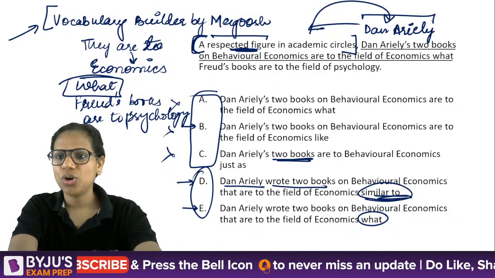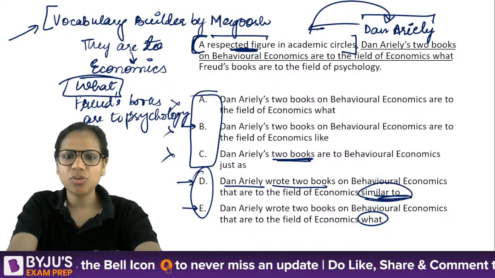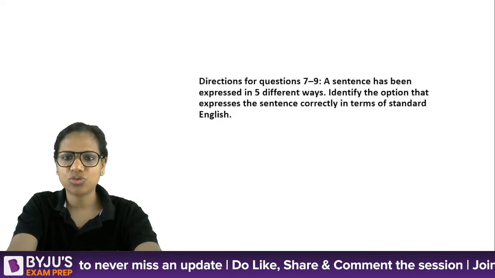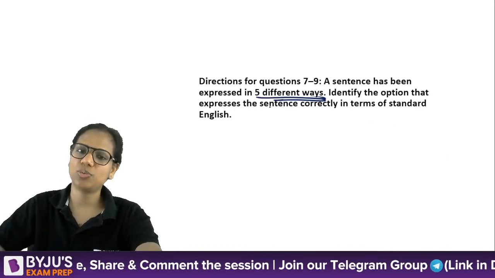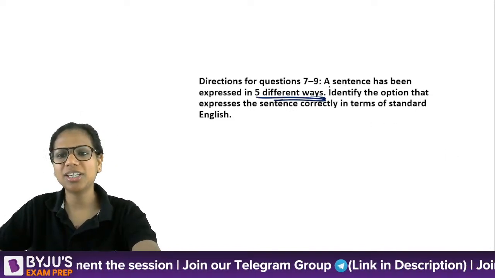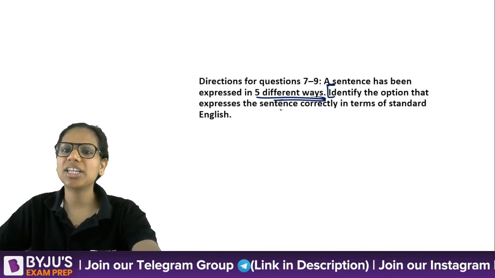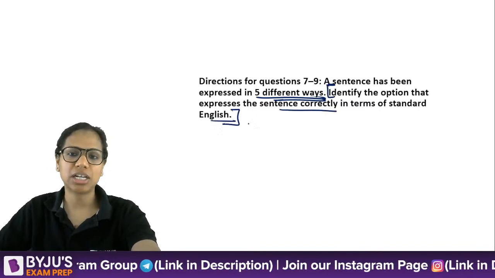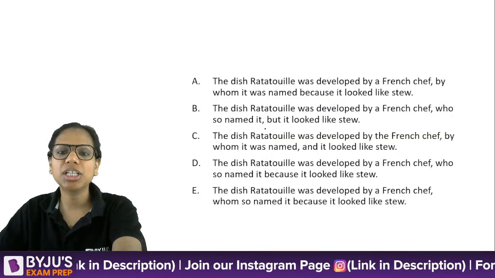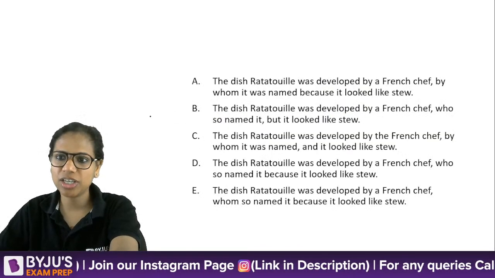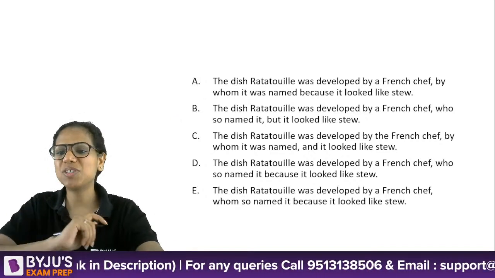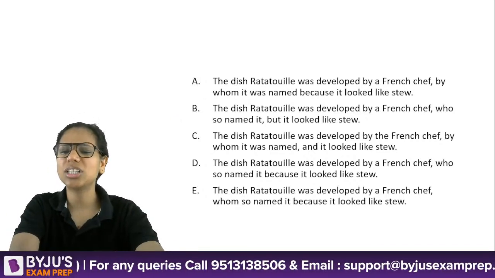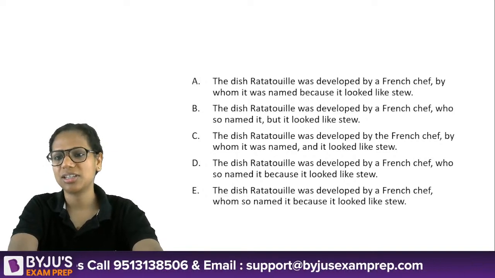Right? Okay. So now just a couple more questions of this type. A sentence has been expressed in 5 different ways. I'm going to time you for this one. Identify the option that expresses the sentence correctly in terms of standard English. Please read vertically and look for differences. This is a very easy question. Let me see who answers the fastest. We've done this concept multiple times in our sessions. Let's see.